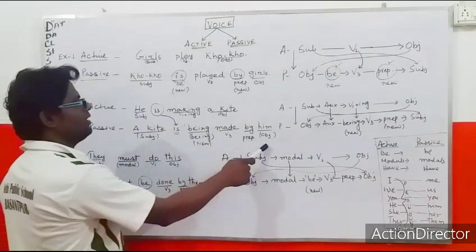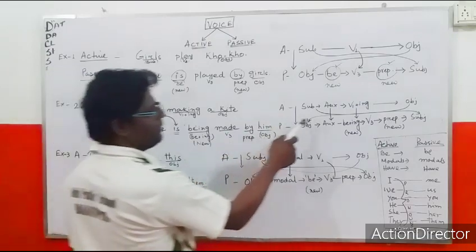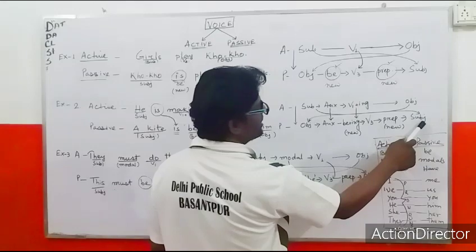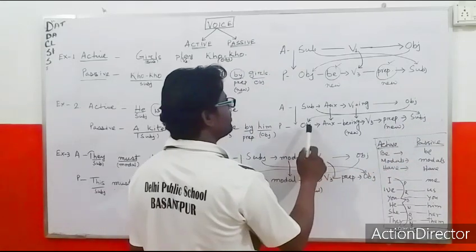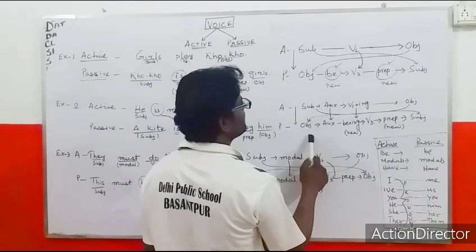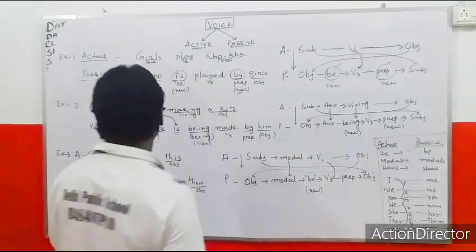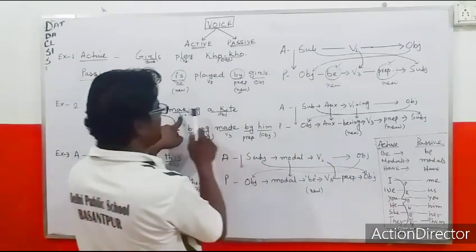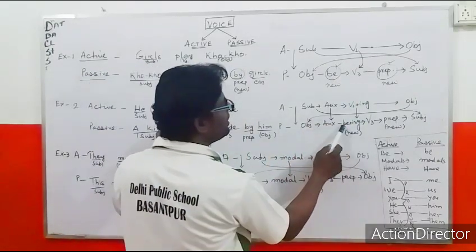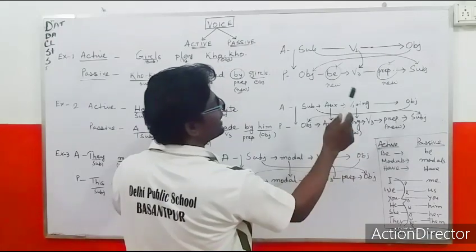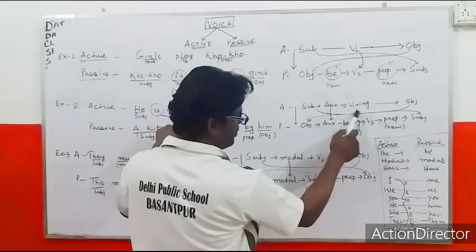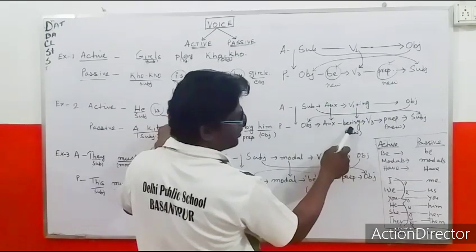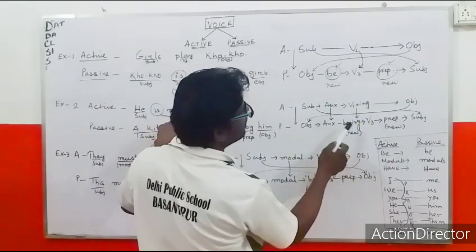So this is the passive form, and I have given the rule here. Subject coming in the place of object, object coming in the place of subject. Now the auxiliary verb that is given here will be here, and V1 plus ing is given here, making be plus ing, you can see. As per the main verb, whatever format of the main verb is given in the active, that format will be of the be verb.